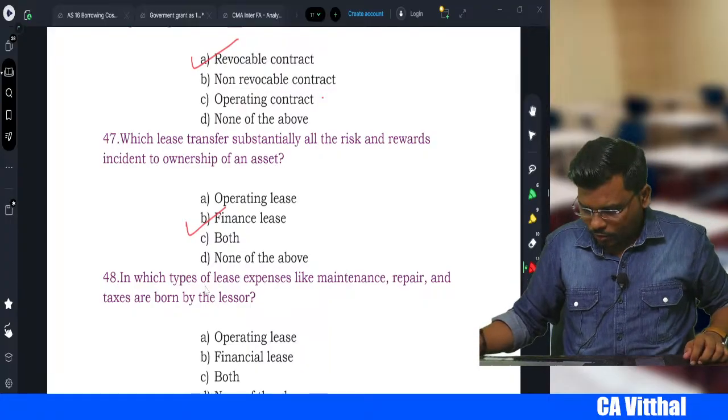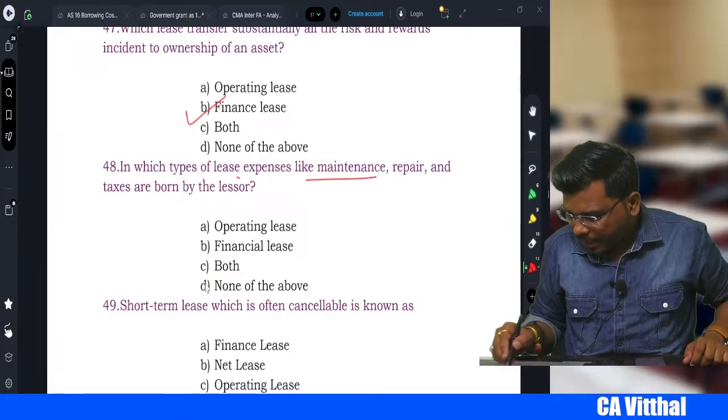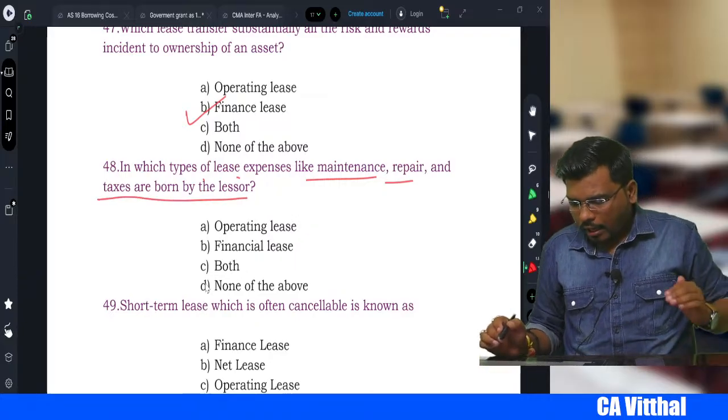Come to the next one. In which type of lease are expenses like maintenance, repair and taxes borne by the lessor?